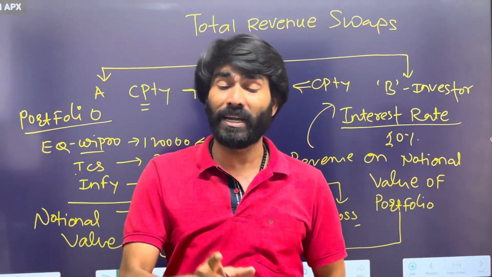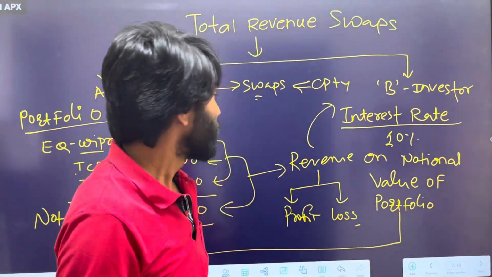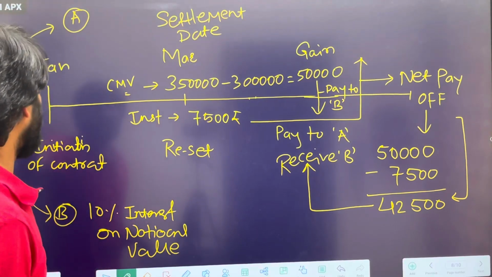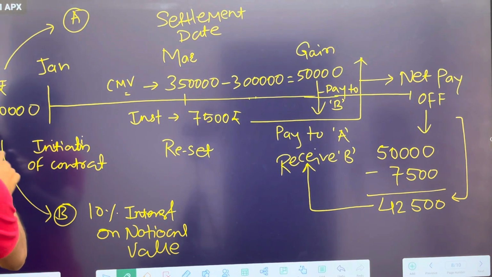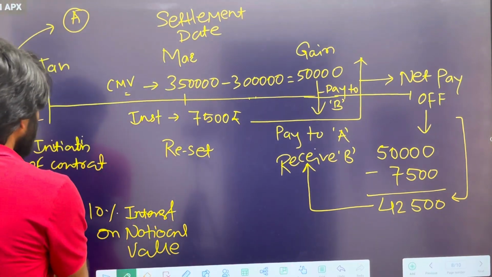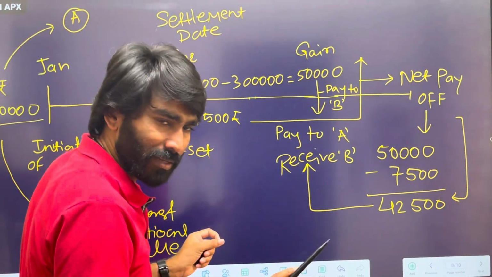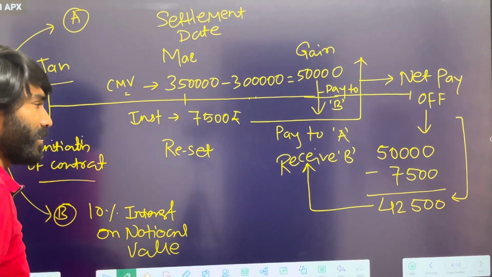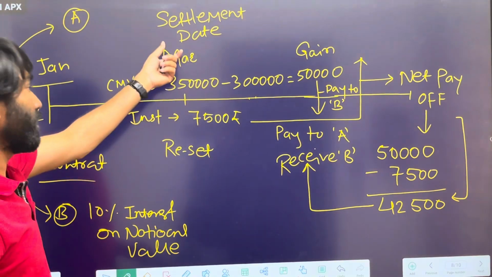Let's assume the contract has been initiated, and at the time of initiation the portfolio value was 3 lakhs. You don't need to exchange anything at initiation. Let's say the contract started from 1st of January.